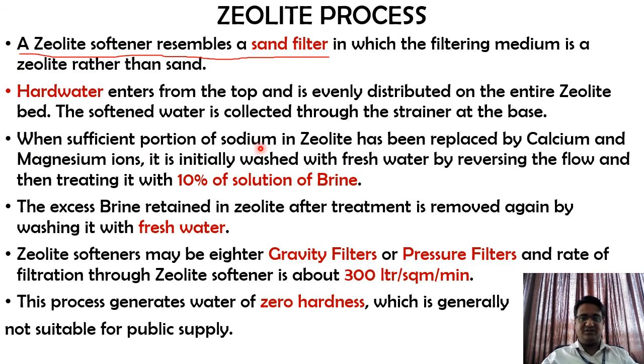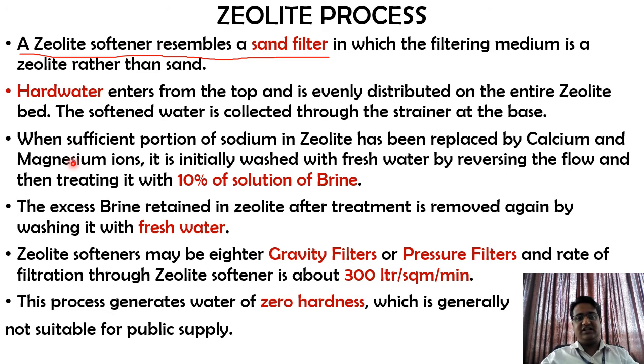When a sufficient portion of sodium in zeolite has been replaced by calcium and magnesium ions, it is initially washed with fresh water by reversing the flow and then treated with a 10% solution of brine. Brine indicates salt water, that is sodium chloride, what we have seen in the previous slide.